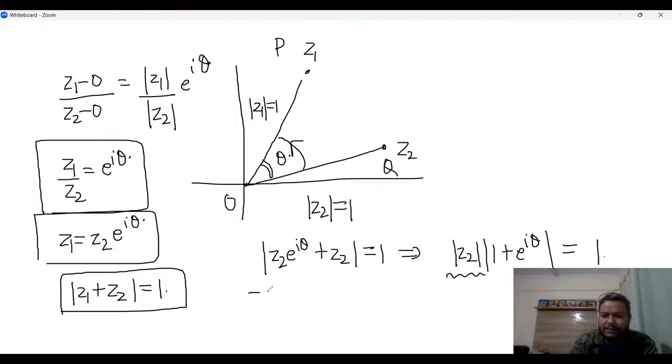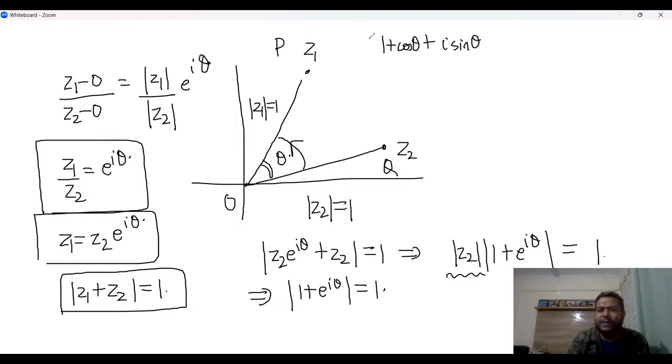So this becomes mod of 1 plus e power i theta is equal to 1. And if you convert it into cos and sine, what we will start getting now is a relation on the angle theta. So think about it. This is 1 plus cos theta plus i sine theta. That is 1 plus e power i theta.